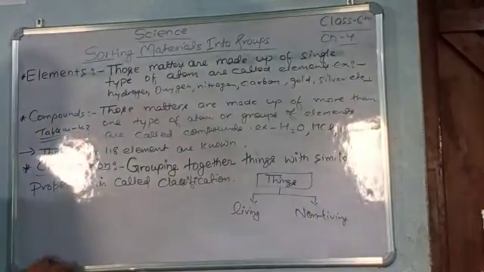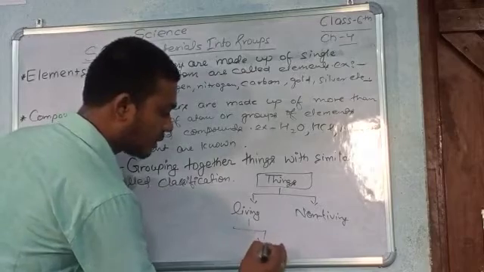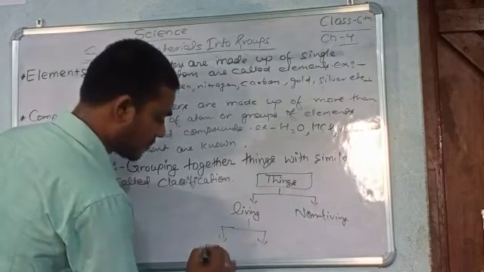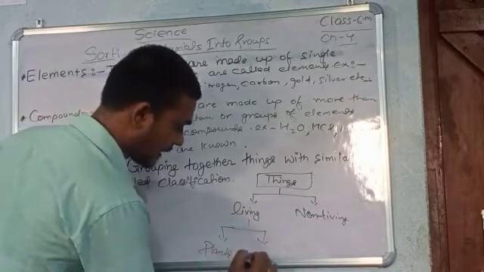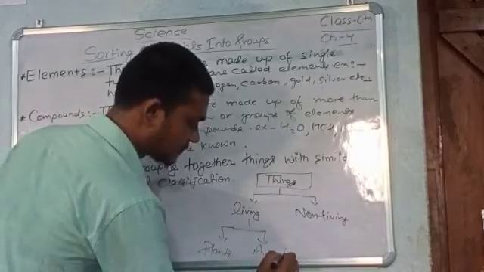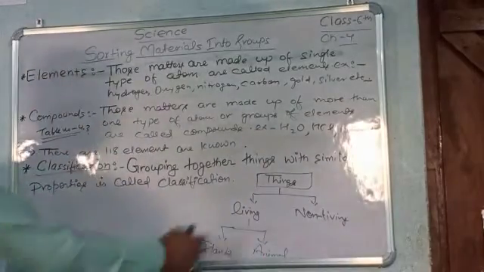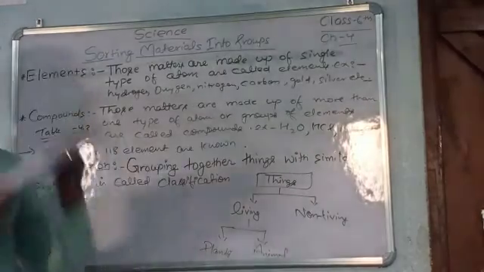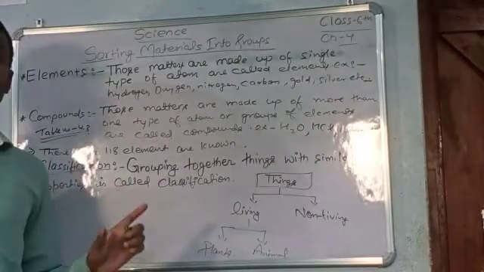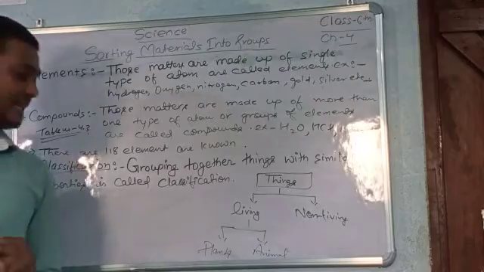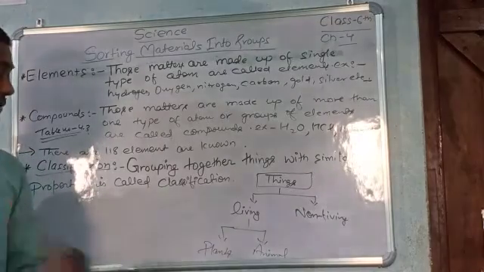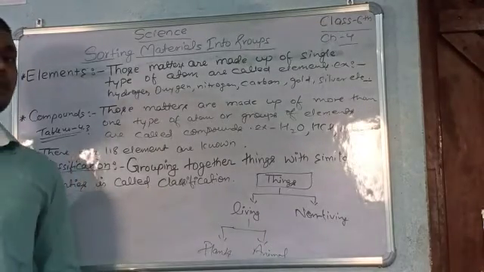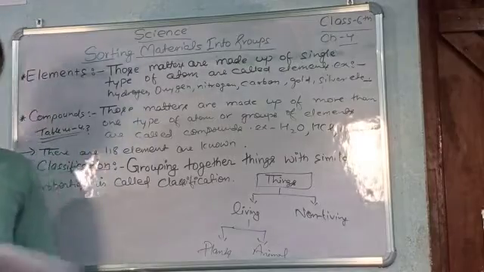And again, these living things also divide among two types, plants and animals. And the classification of plants and animals does not stop here. The classification of plants is also diverse. You will study in class 9th the classification of plants and the classification of animals.